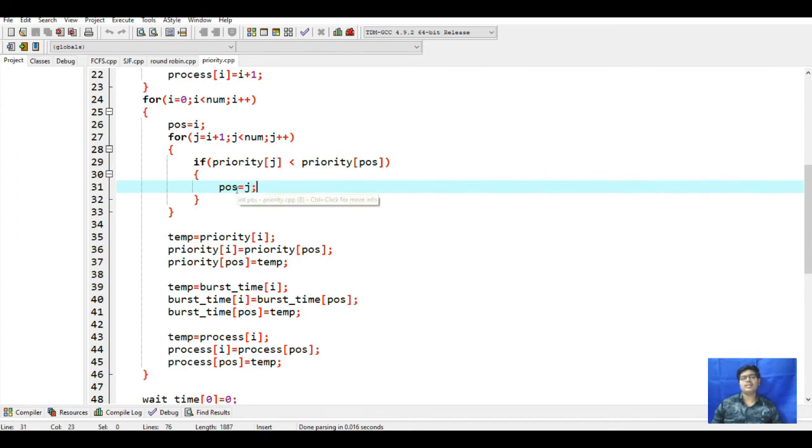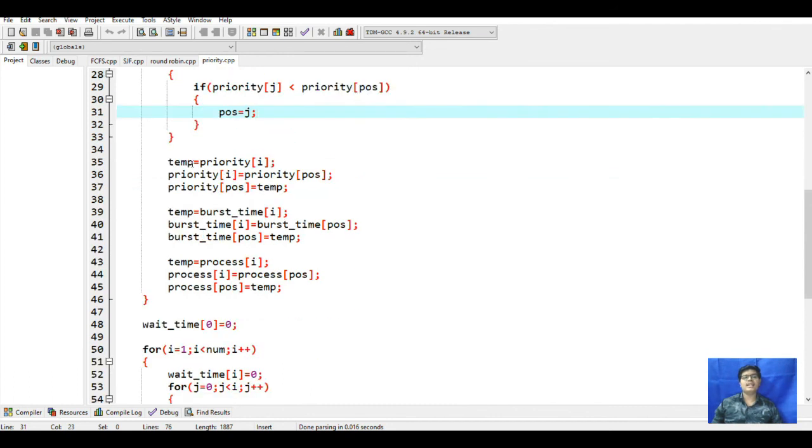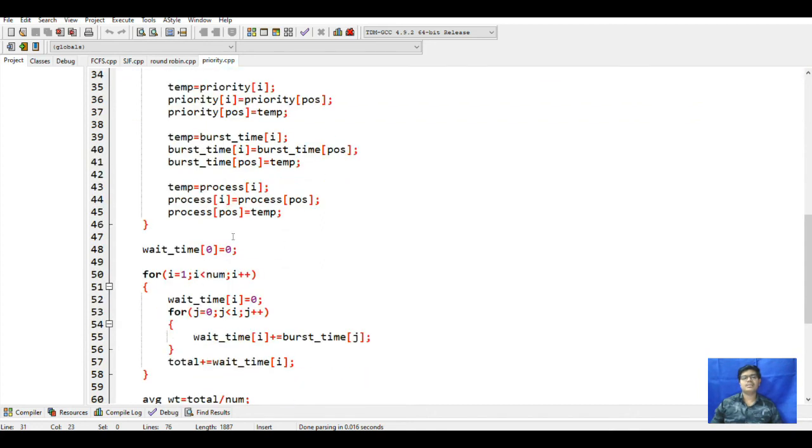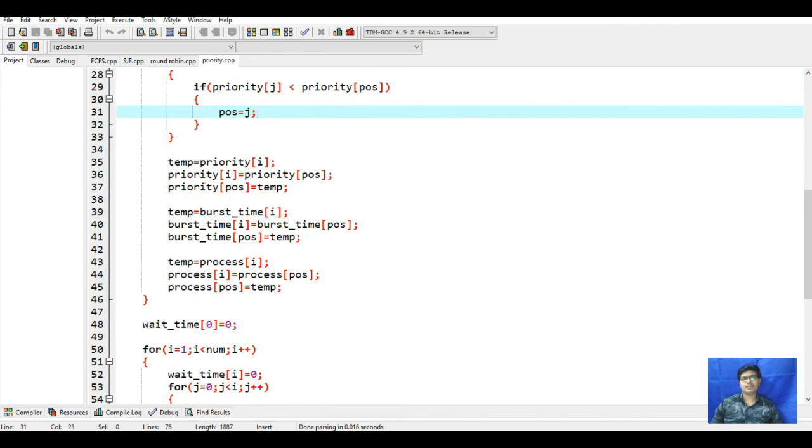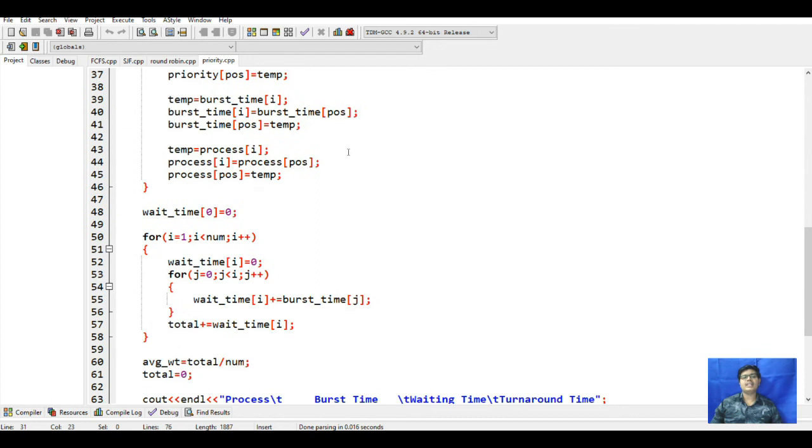Then this position is given to j, and it will swap using temp: priority of i, priority of j, priority of i to position to temp, meaning this function does the swapping. The same is done for the burst time of i and for the process. Then this will go to the priority and calculate the timing.